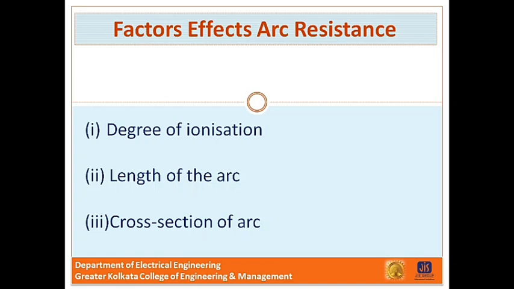So if the length is increased, then the arc will extinguish. Next one, cross section of arc. The arc resistance increases with decrease in the cross section area of the arc. So if somehow we increase the cross section area of the arc, then the arc will extinguish.